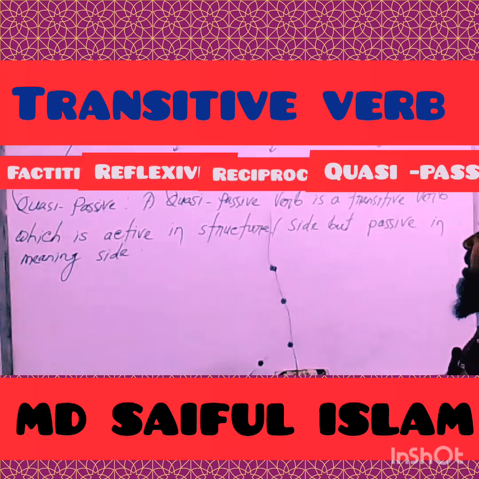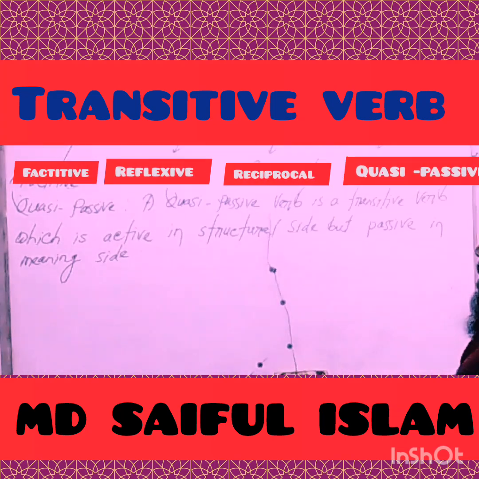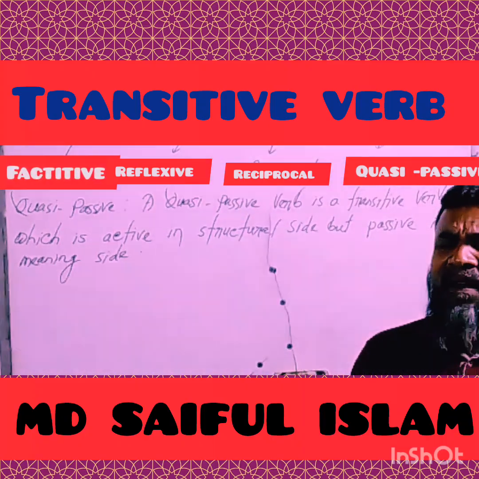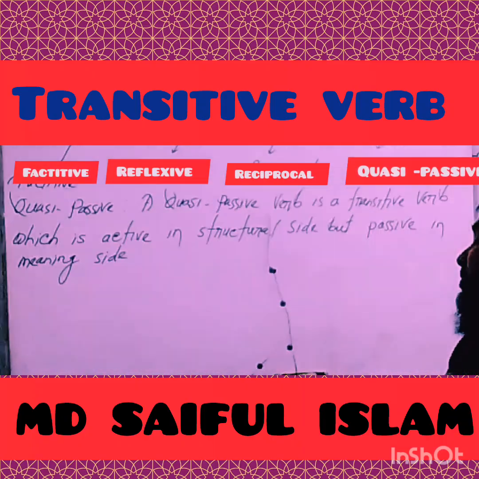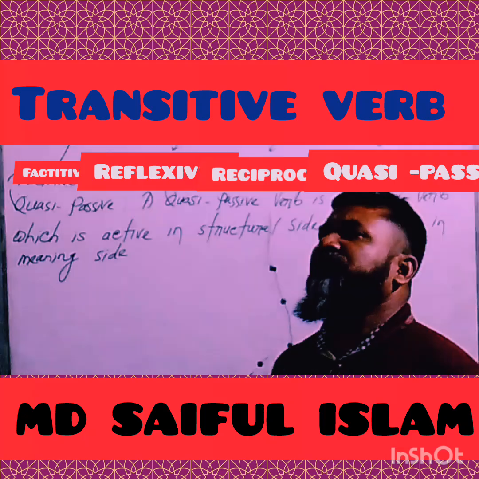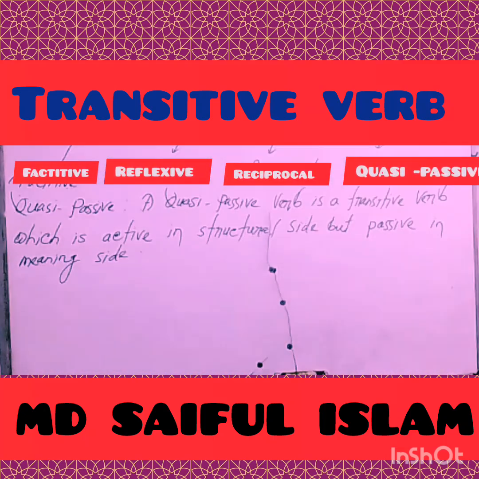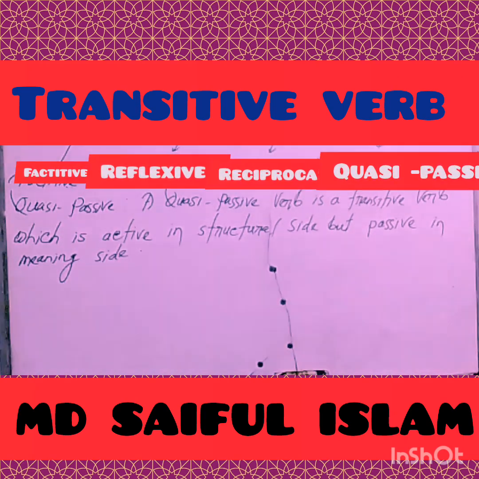My dear learners, among various kinds of verb, the quasi-passive is a very important verb in our English. You have to keep in mind that at the time of converting voice from active to passive, there are various uses of the quasi-passive verb.